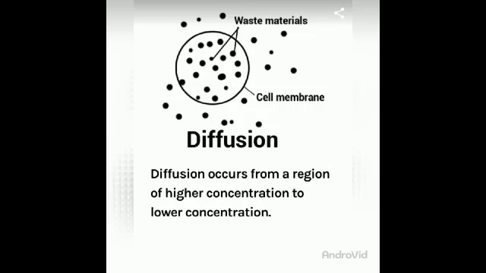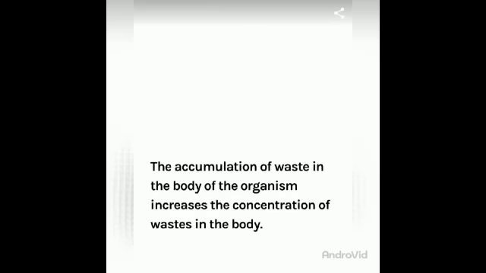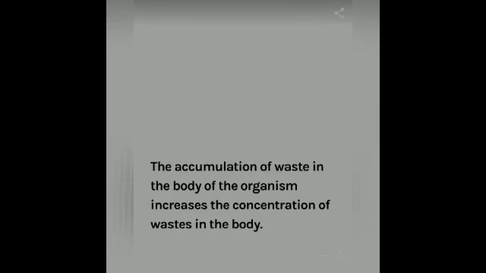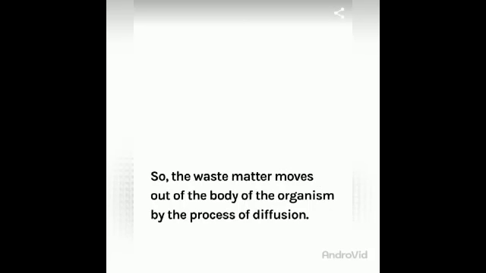Here you can see the process of diffusion. Waste materials are present inside, and the outer wall is what? Cell membrane, and after the cell membrane you get the outside medium. Diffusion occurs from a region of higher concentration to a lower concentration, as you know. The accumulation of waste in the body of the organism increases the concentration of waste in the body, so the waste matter moves out of the body of the organism by the process of diffusion.